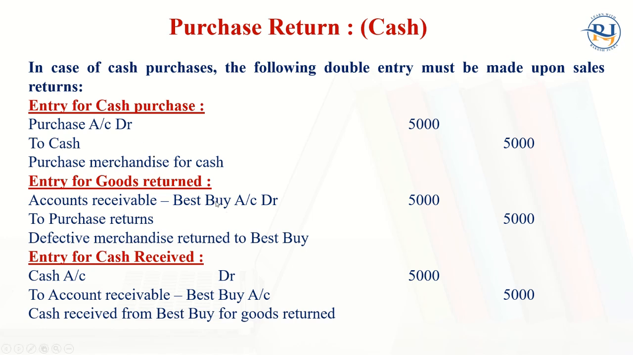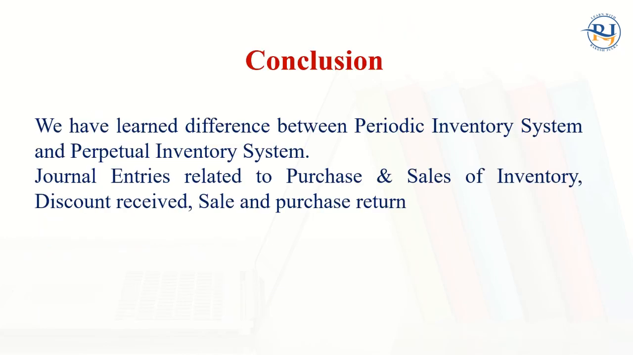So goods they are going to return. In this case, the defective merchandise is returned to Best Buy. Accounts receivable account debit to purchase return. Next we have the entry for the cash received: cash account debit to accounts receivable Best Buy. So cash received from Best Buy for goods returned. These are the three entries that we have done. So we have learned the difference between periodic inventory system, perpetual inventory system, and general entries related to the purchase and sale of inventory, discount received, and sales and purchase return.